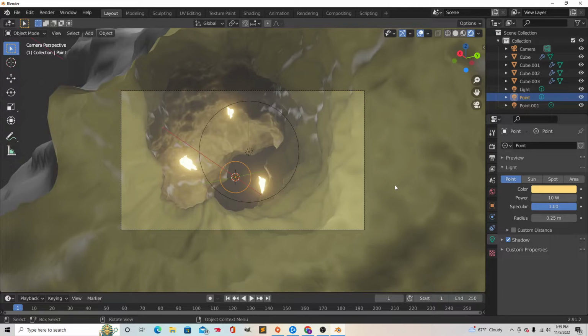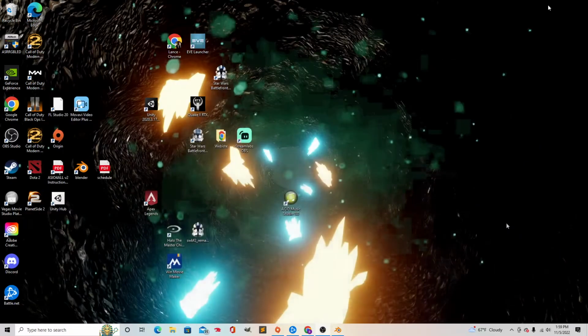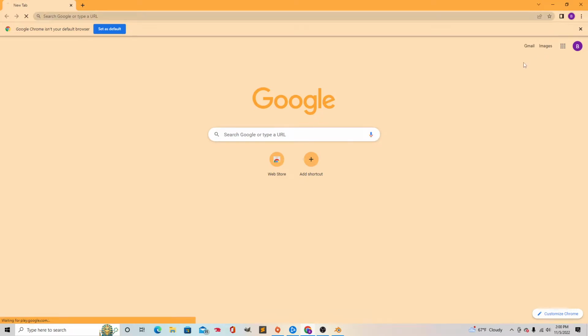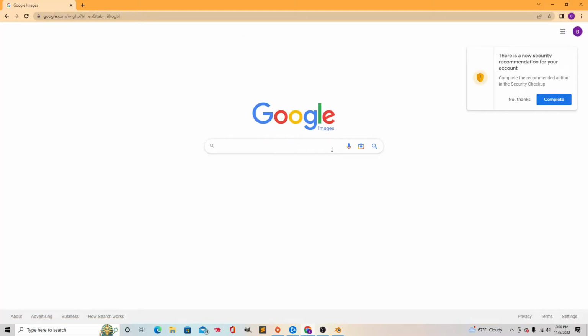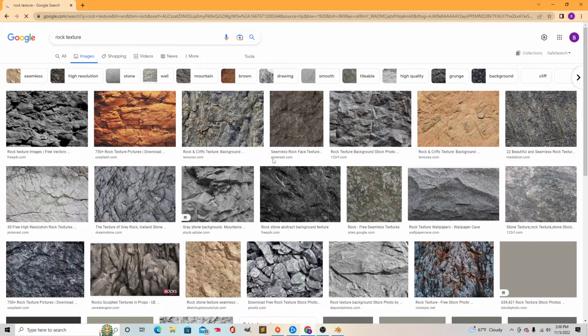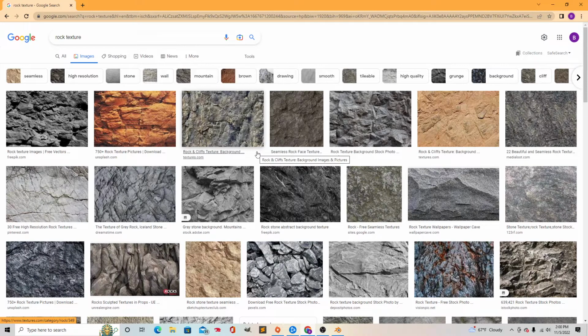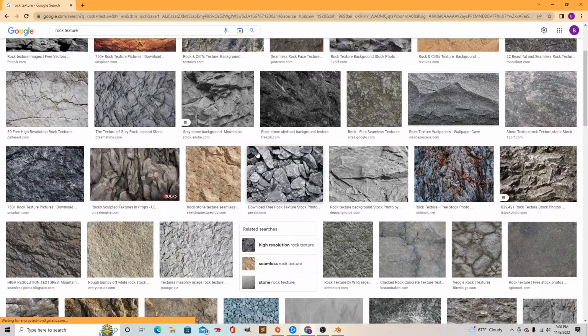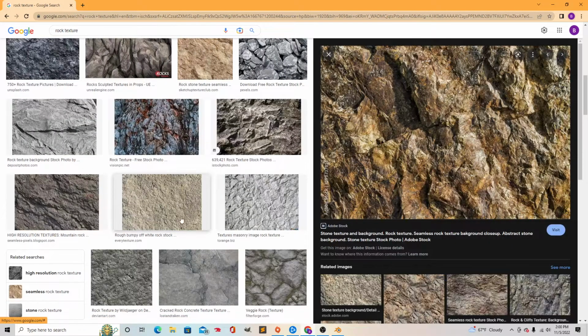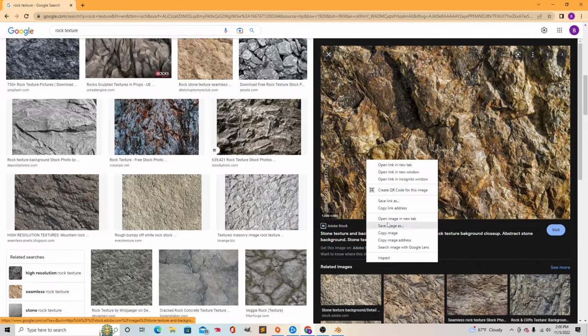And so next what we want to do is add our textures. So if we go to our textures, go to images, go to rock textures, rock texture. Alright, this one looks really nice.